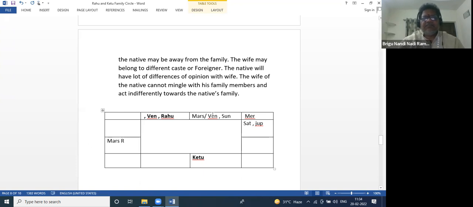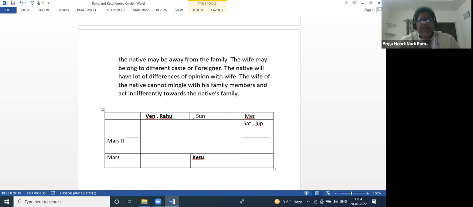You see here, Mars is retro here. So Mars is supposed to be in the 12th house, right? Now Mars is connected to Venus and Rahu. So Mars is here, either sister or wife.